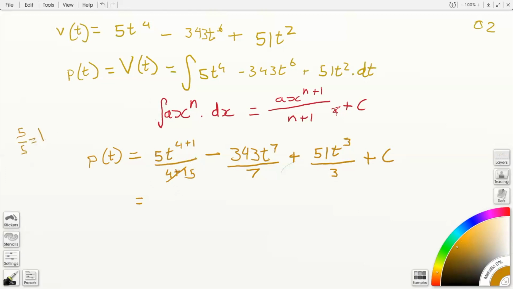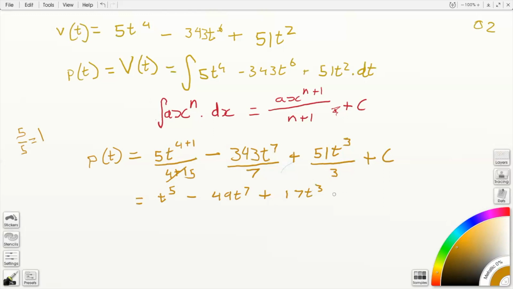So we get 1t, which equals t to the power 5, minus, well, here we can do 343 divided by 7, which equals 49, t^7, plus 51 divided by 3, which is going to be 17, t cubed.